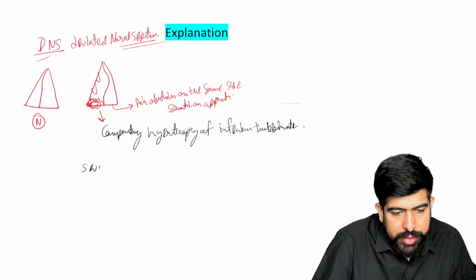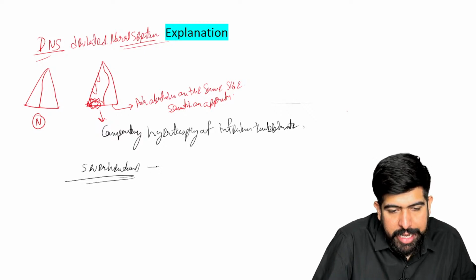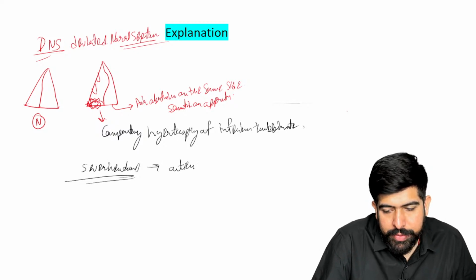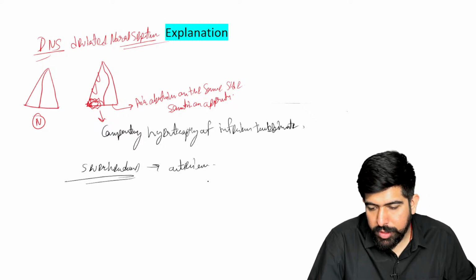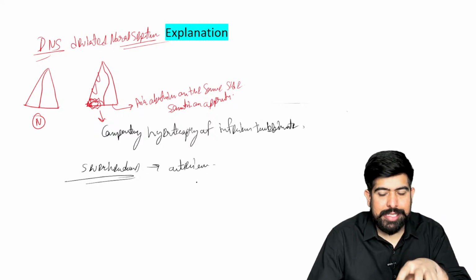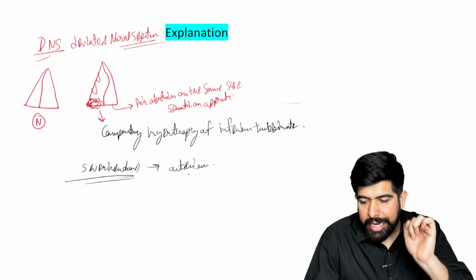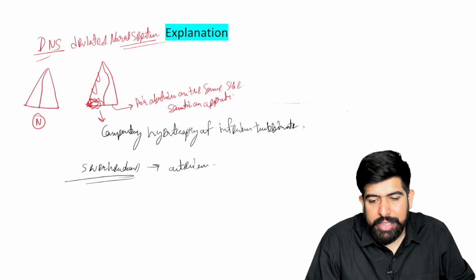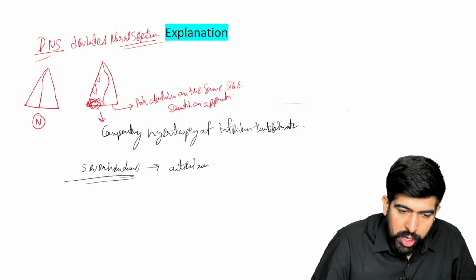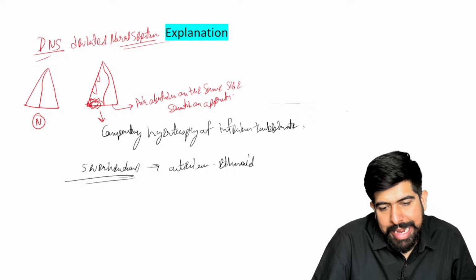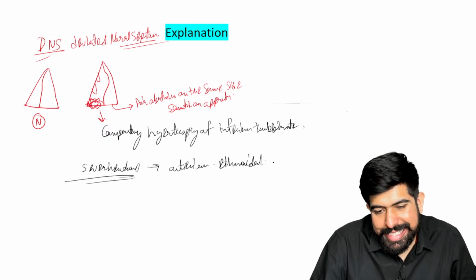Due to this compensatory hypertrophy, a special thing will be seen, which is severe headache. And this severe headache also causes what? It is called the anterior ethmoidal syndrome. I think there was a lag in the camera, I corrected it. I think now it's perfect. Now the severe headache seen with it is called anterior ethmoidal syndrome.